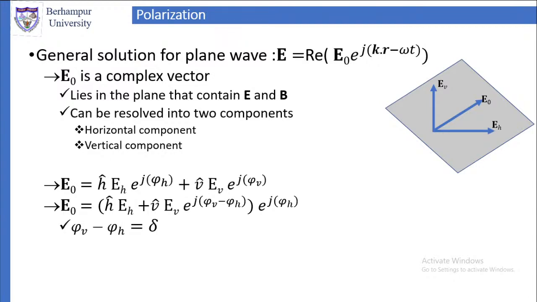Now, from this equation, on the right hand side, let us take e^{jφ_H} common.